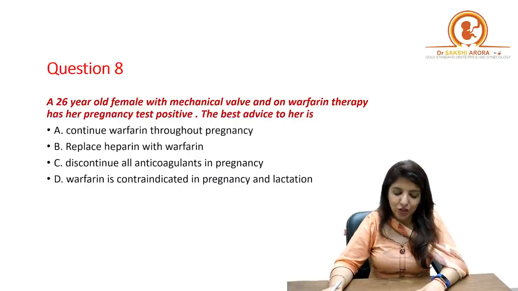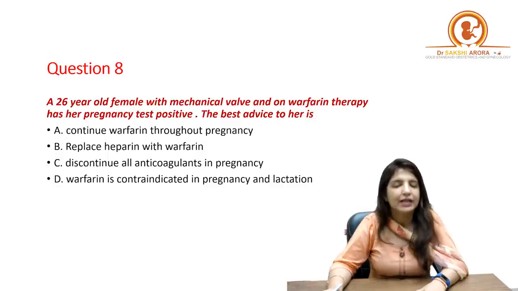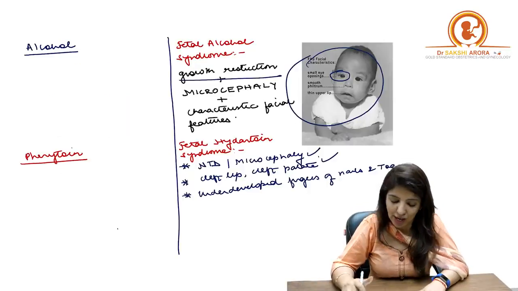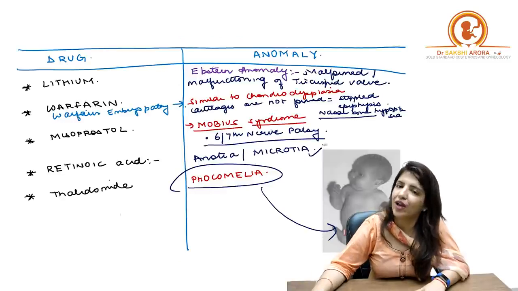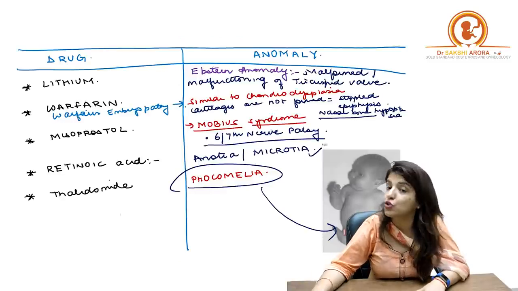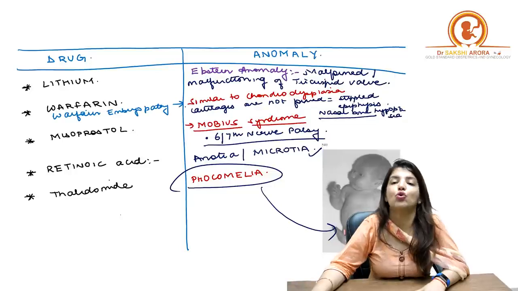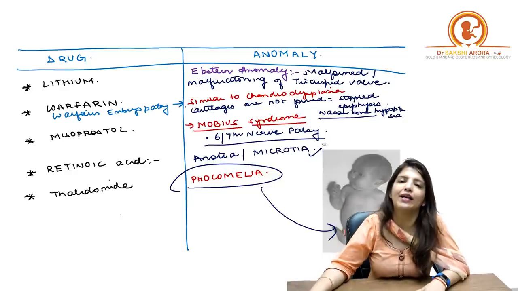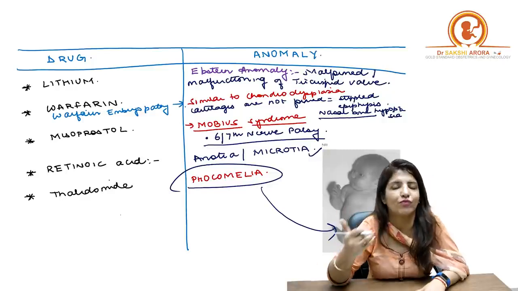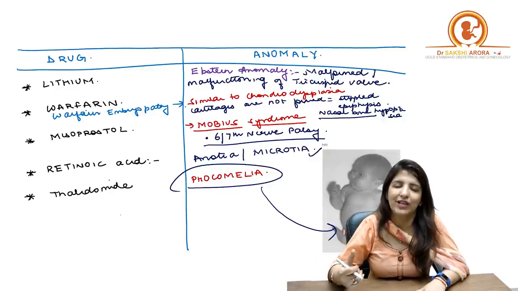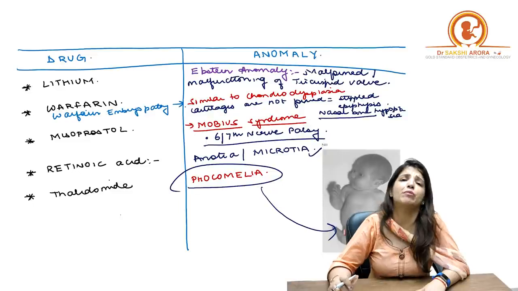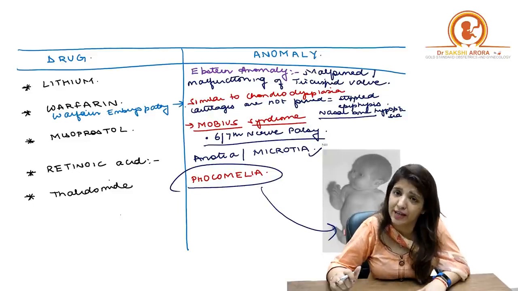Okay, next question. A 26-year-old female with a mechanical valve and on warfarin therapy has a positive pregnancy test. The best advice to her is, and just now I told you, that if warfarin is consumed in the first trimester, it leads to chondrodysplasia, that is a Conradi-like syndrome, and in chondrodysplasia, the cartilage of the baby is not formed, right? So there will be stippled epiphysis, there will be nasal bone hypoplasia as well.